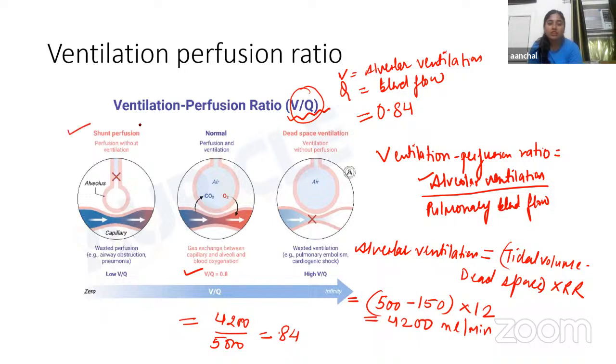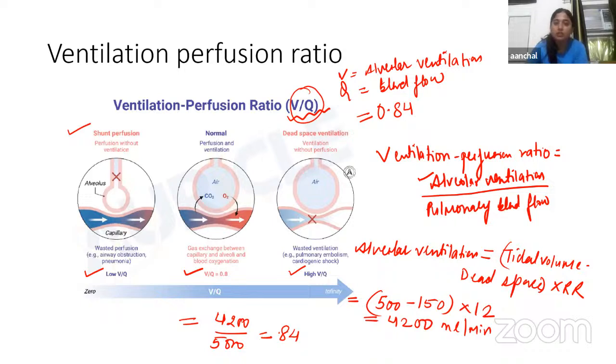But in the shunt perfusion, where perfusion without ventilation is occurring, and it can occur in cases like airway obstruction and pneumonia, there will be low V by Q ratio. And in dead space ventilation, where ventilation without perfusion is there, that occurs in the case of pulmonary embolism and cardiac shock, there will be high V by Q, right? I hope this topic is clear to you.